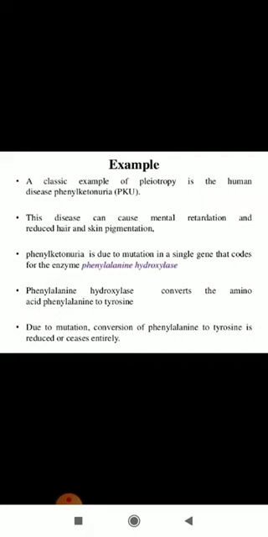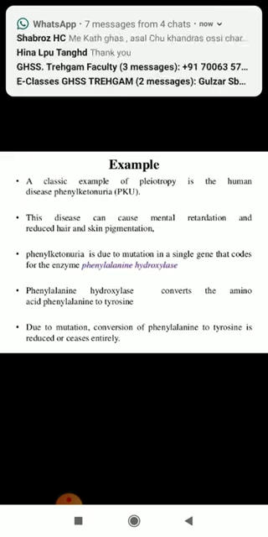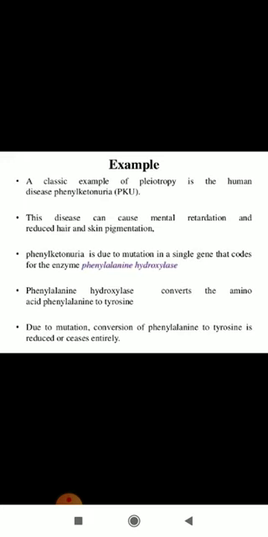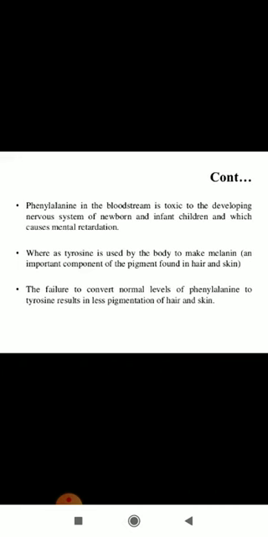Due to mutation, the conversion of phenylalanine to tyrosine is reduced or ceases entirely. Means when mutation occurs in the PAH gene, it loses its function, so phenylalanine does not get converted into tyrosine. That means in the body of the newborn baby, phenylalanine starts accumulating. When phenylalanine accumulates in the bloodstream, it is very toxic to the developing nervous system of newborn and infant children, and it causes mental retardation.